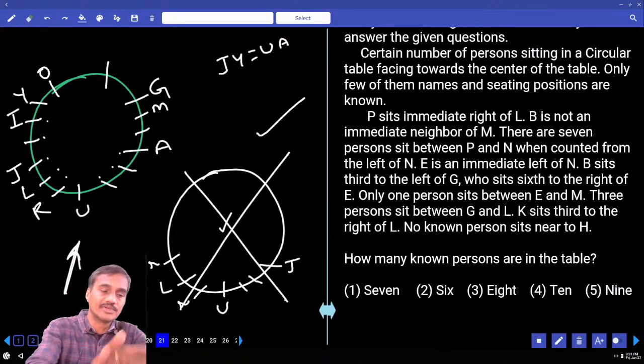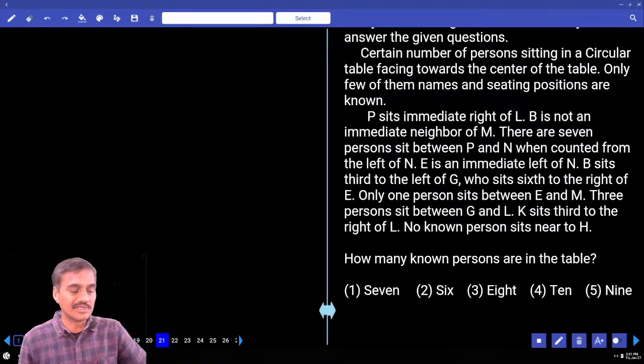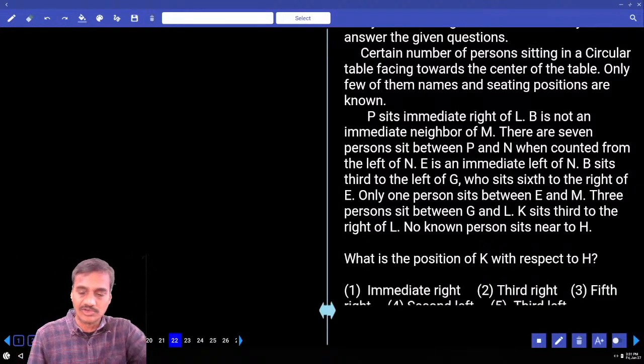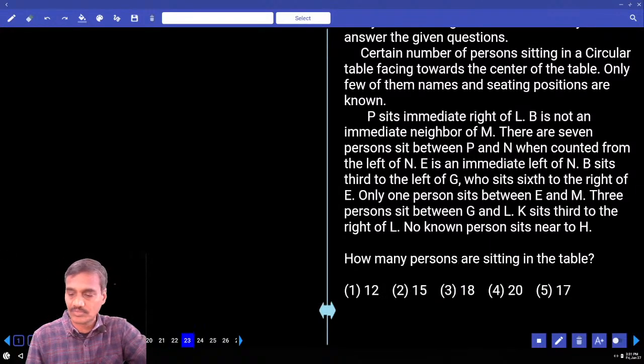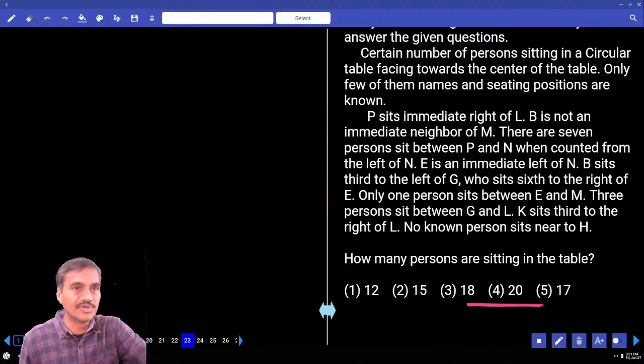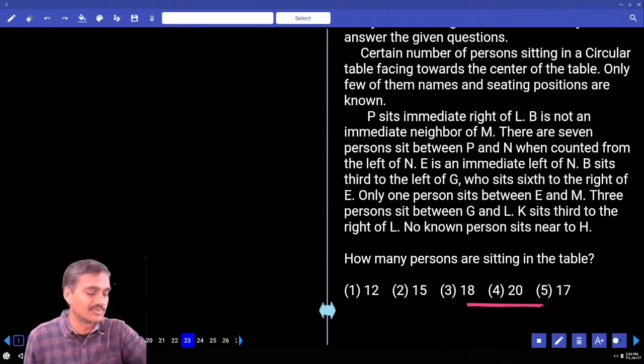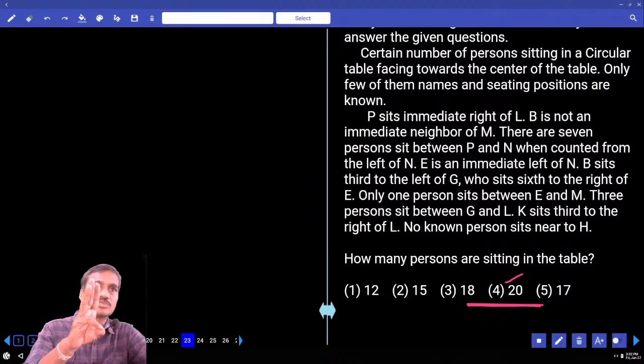There is a certain number of persons at a circular table. Now how many persons are there? It went up to 20, see. Question number 23 is asking about the total number of persons, and the maximum number is 20 only. Only 3 questions were given under this one.